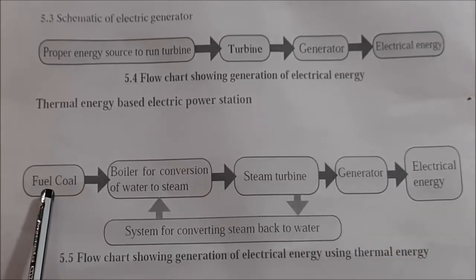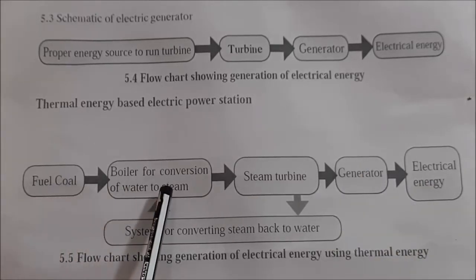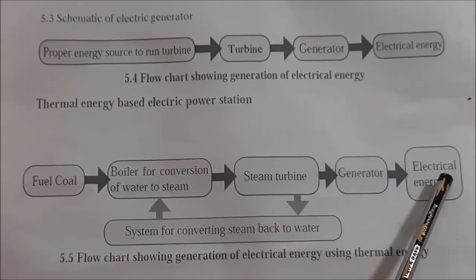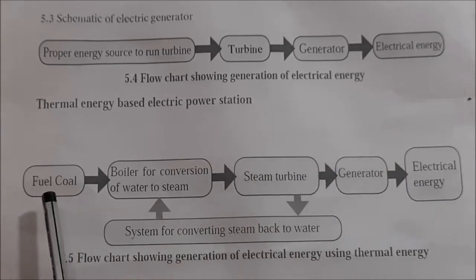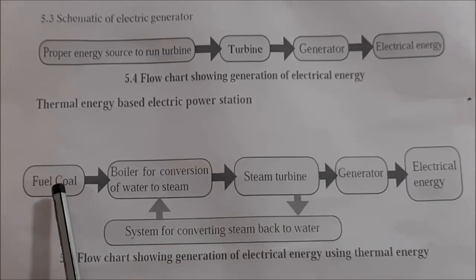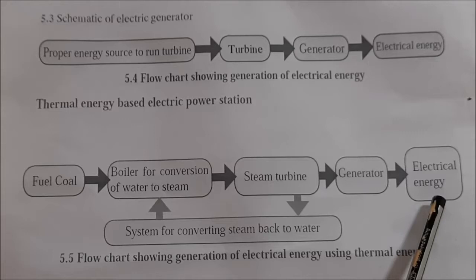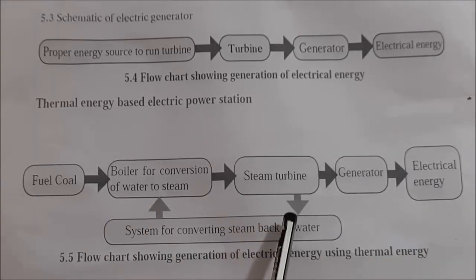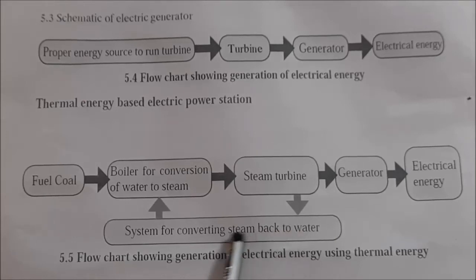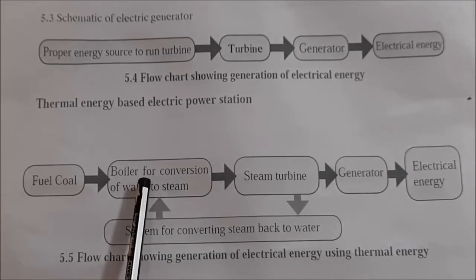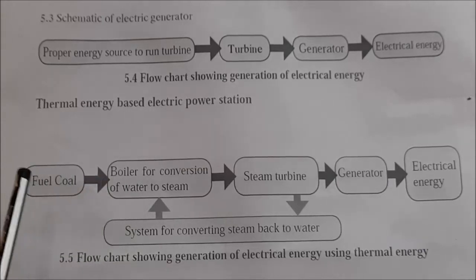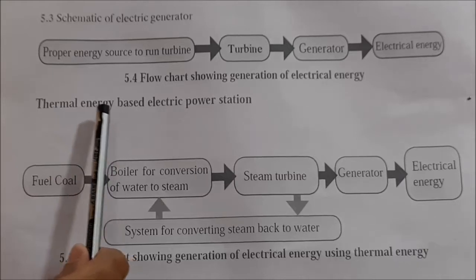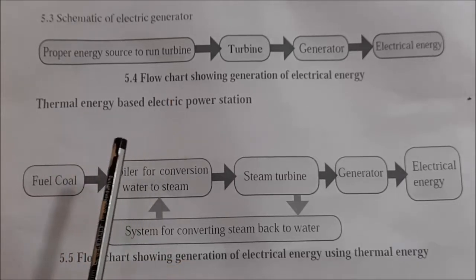First, the chemical energy is converted into kinetic energy, and after that it is converted into electric energy. According to the law of conservation of energy, one form of energy can be converted into another form. In this way, the steam cools, and this water is reused in the boiler. This is the first energy source, the thermal energy based electrical power station.